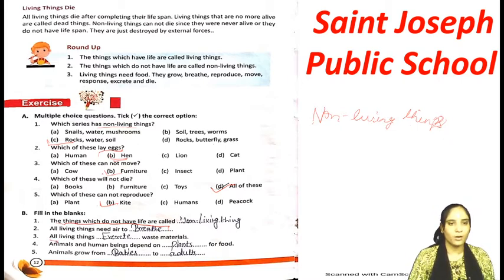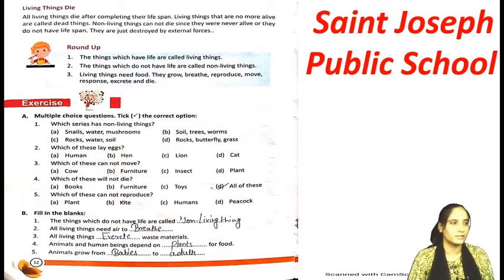Number 3: all living things blank waste materials. तो सारे जो living things होती है वो क्या waste material निकालती है, so the word used is excrete. The spelling is E-X-C-R-E-T-E, excrete waste material, बाहर निकालना. Again I am telling, E-X-C-R-E-T-E, excrete.